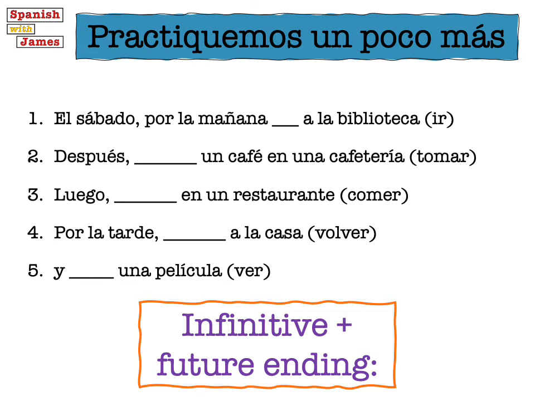So I want you to take those and add the first person singular future ending, so that's the one we use in the yo form, in the I form, so that it's I will go, I will have a drink, I will eat, I will go back, and I will watch. Okay, if you've forgotten the right ending, just go back and have a little look, and then try and do this without looking at that so that you're practicing. And as I said before, if you're in a situation where you can read these out loud to yourself, that's really recommendable as well.